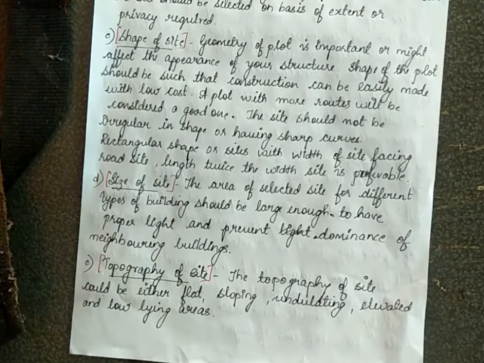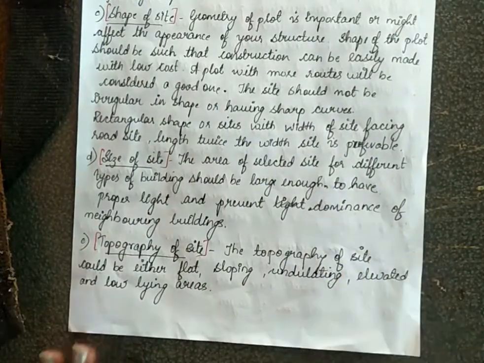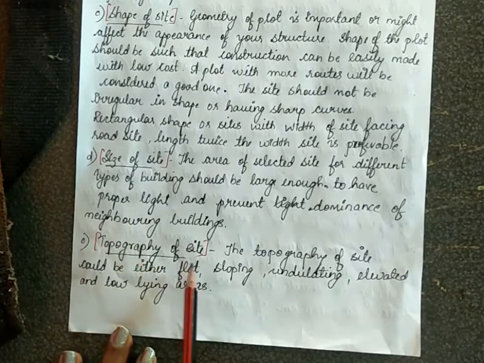See that you don't use any inches or any place belonging to your neighbors. If you want proper light and proper bonding with your neighbors, see that your construction is inside your plot area itself. So that says about the size of the site. Next is topography of the site.